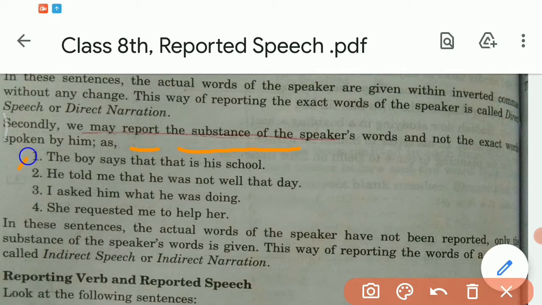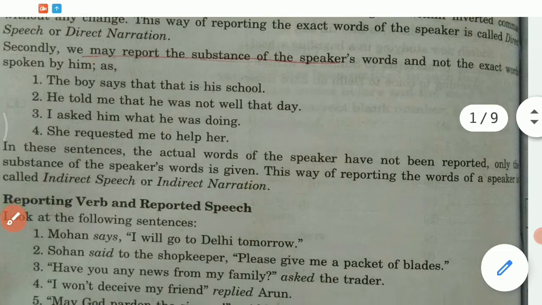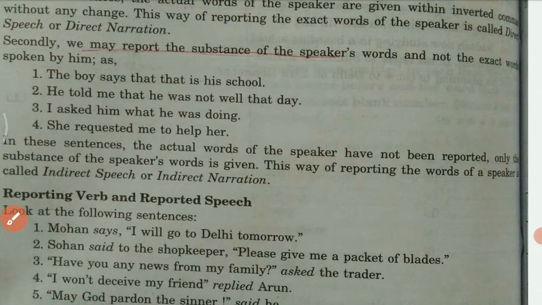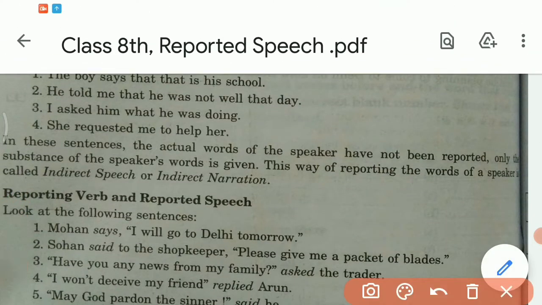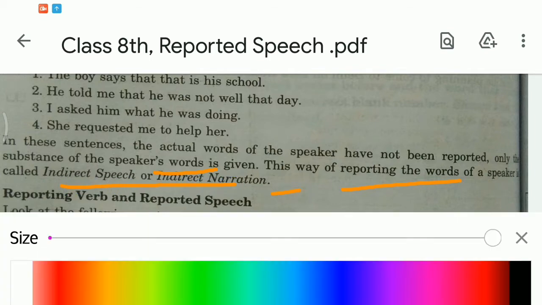Here the examples are given. The boy says that is his school. He told me that he was not well that day. I asked him what he was doing. She requested me to help her. So, in these sentences, the actual words of the speaker have not been reported, only the substance of the speaker's words is given. This way of reporting the words of a speaker is called indirect speech or indirect narration.